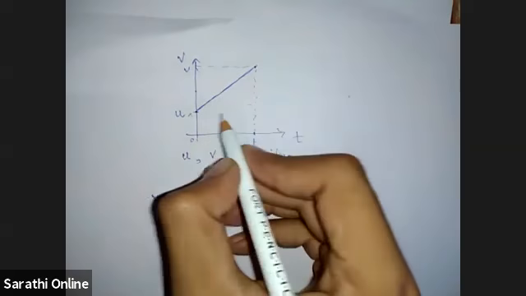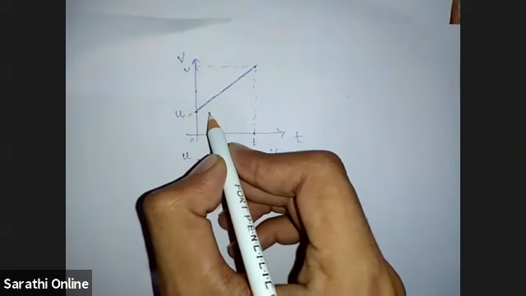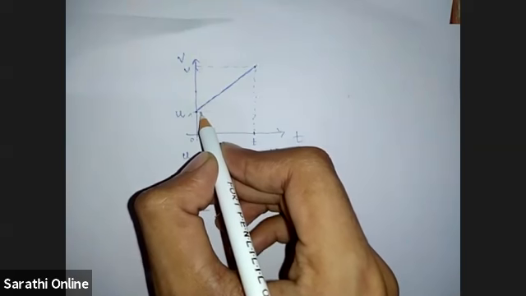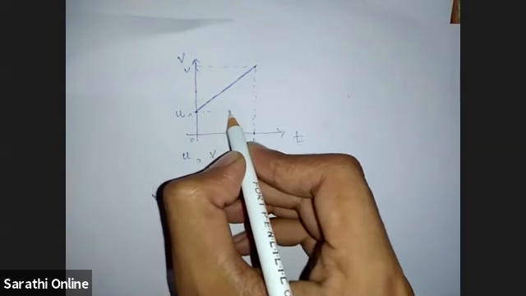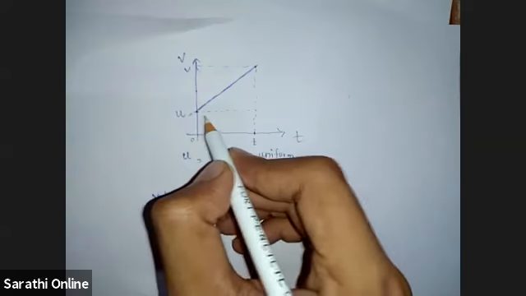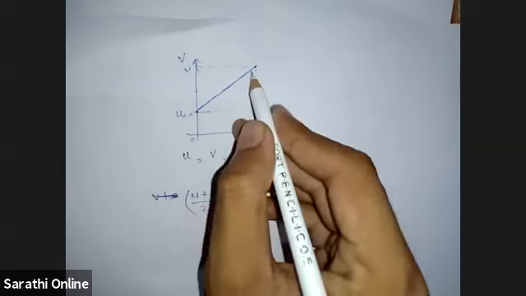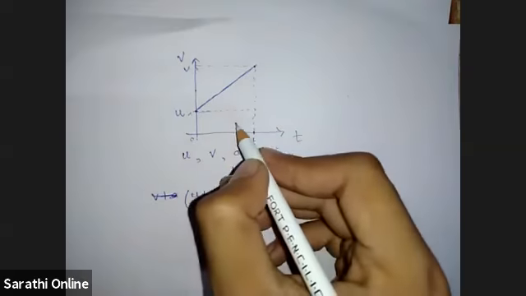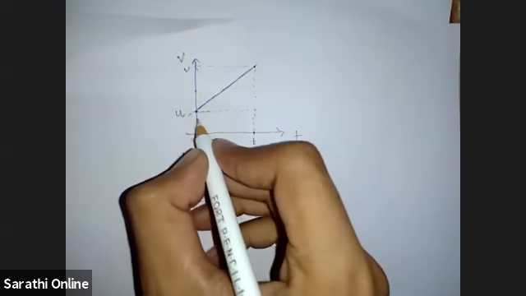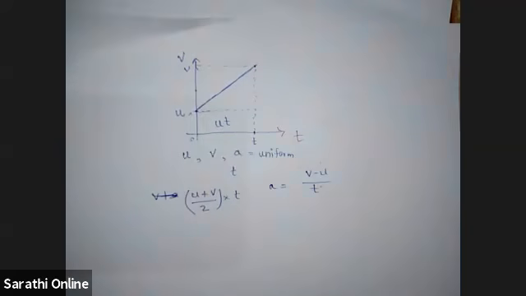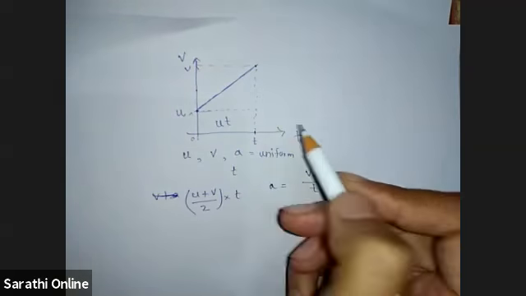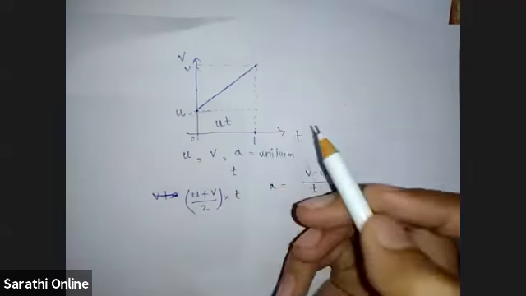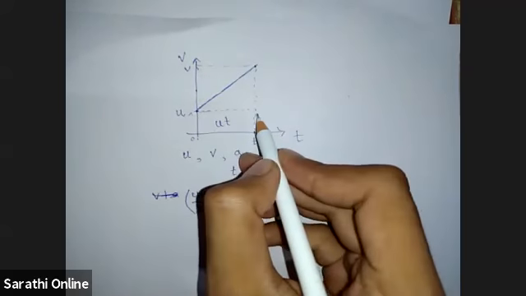Now we can calculate the same area in another way. So let us say we draw this horizontal line. So we calculate the area of this rectangle and the area of this triangle, and then we add it. So the area of this rectangle will be u into t. And the area of this triangle will be half into breadth into height.